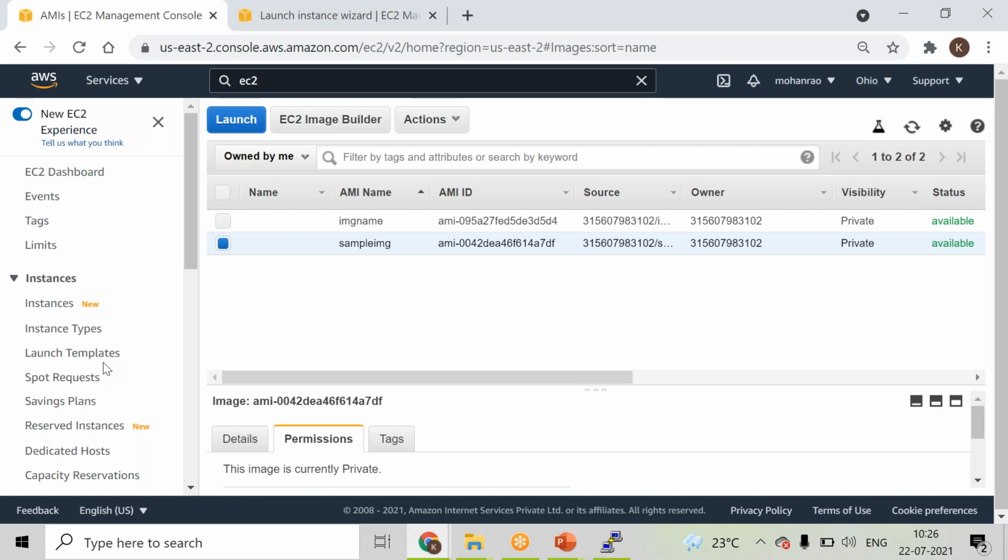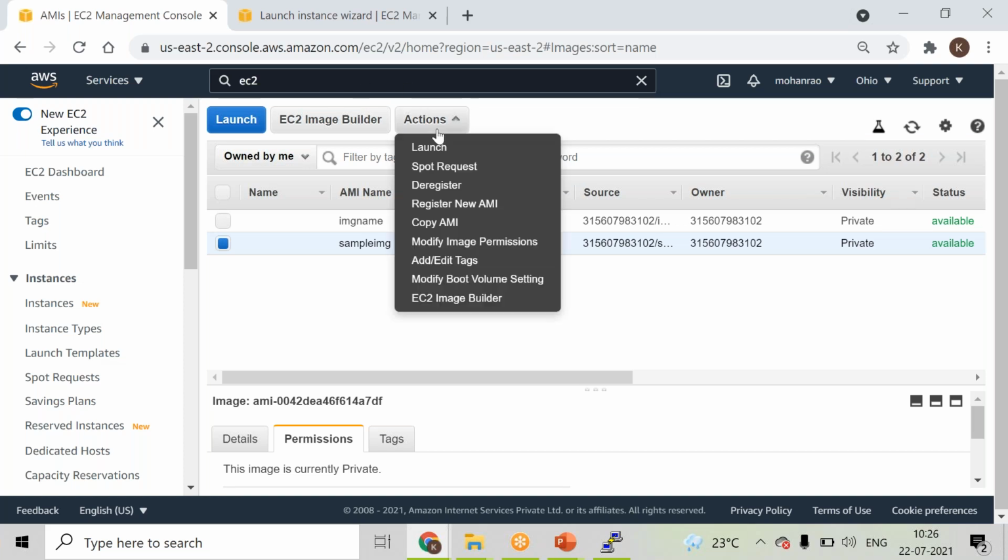Even the launch templates will carry the configurations. So here and here you can also get all these flexible features, right? It is there as well, but depending on the need, you will try to go ahead and come up with either launch templates or machine images, right? So once I discuss the templates, I need to concentrate on a few more features with respect to machine image, so that I will be doing, right?